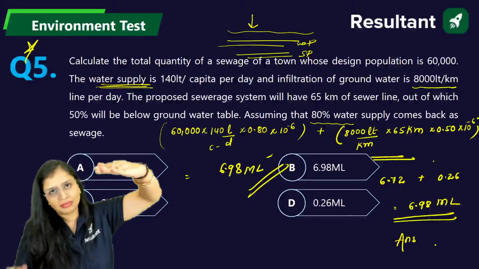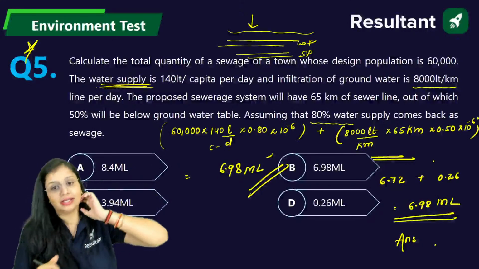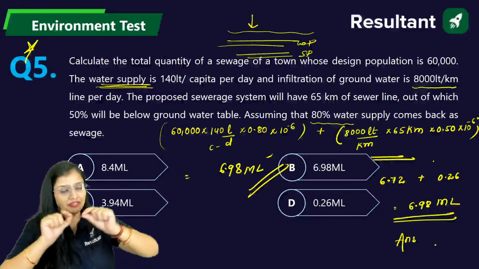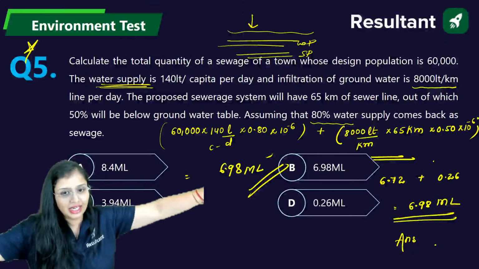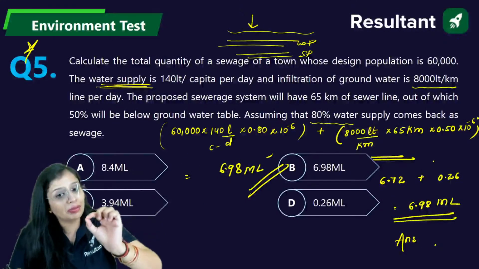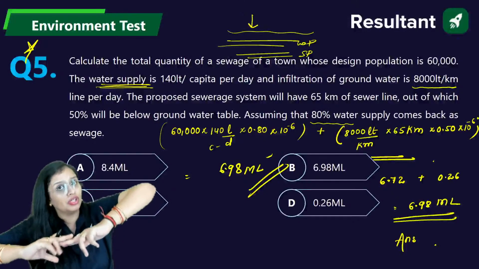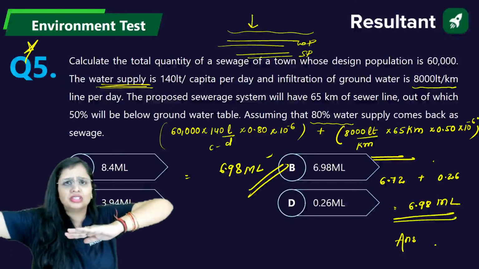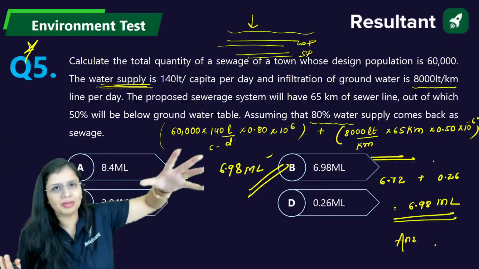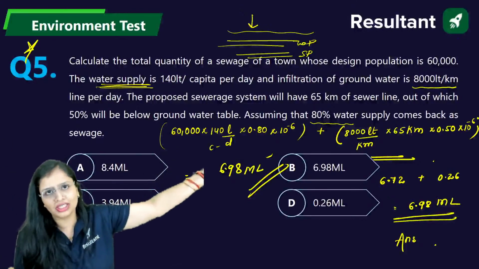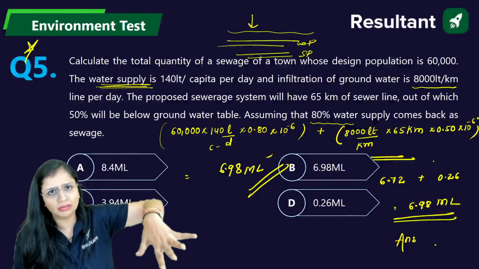Generally the water pipe is at the top and the sewerage pipeline is below it. So now what is happening? 655 kilometers of sewer line is laid, out of which 50% will be below the groundwater table level. That means it is present below the groundwater, and it might be possible that the other 50% will be somewhere else. Because in some places, if there is space available, you can put the sewer line at the top. In some places you can put it at the bottom.